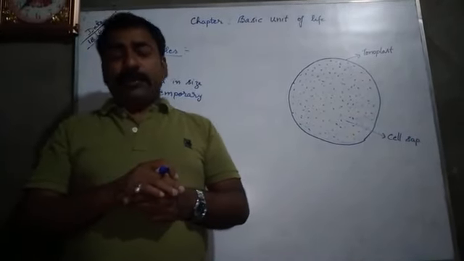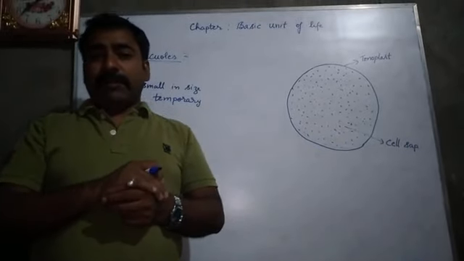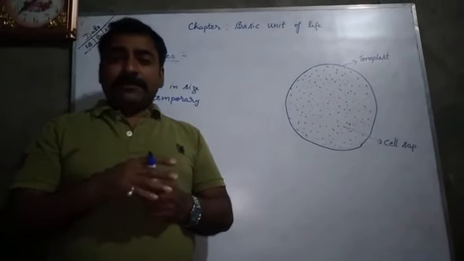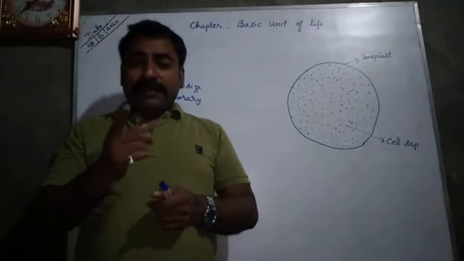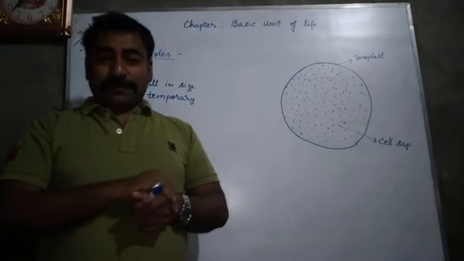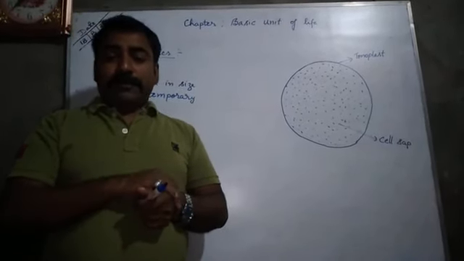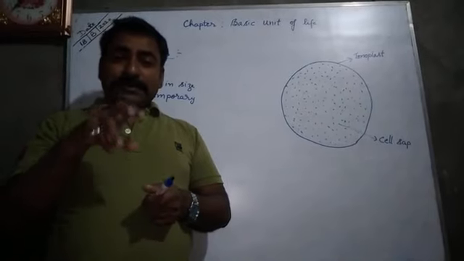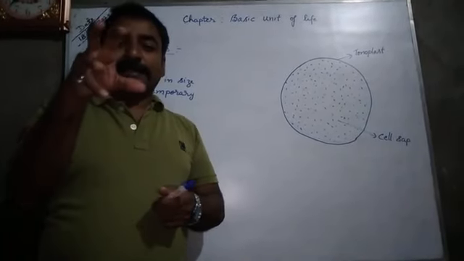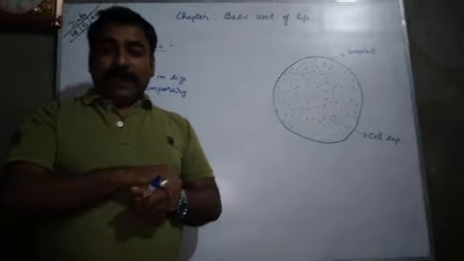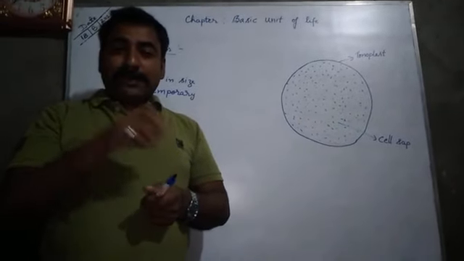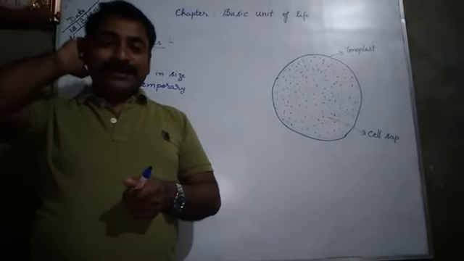In the same way, if you have seen the diagram of amoeba, amoeba has a food vacuole as well as a contractile vacuole. The food vacuole acts as a temporary stomach of amoeba, and as soon as amoeba digests the food, the food vacuole is destroyed.